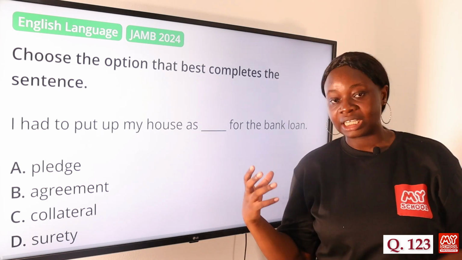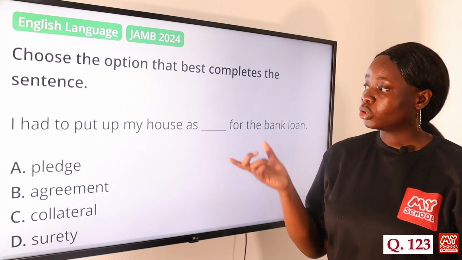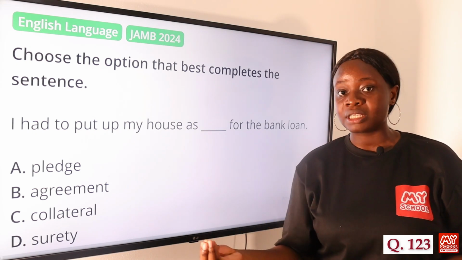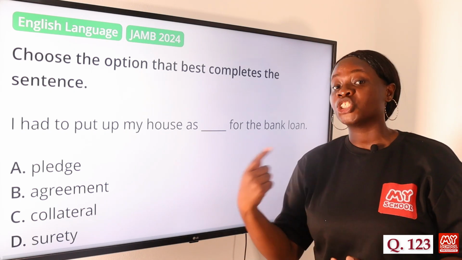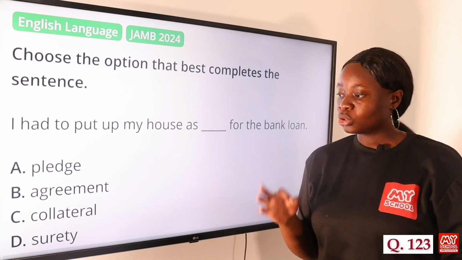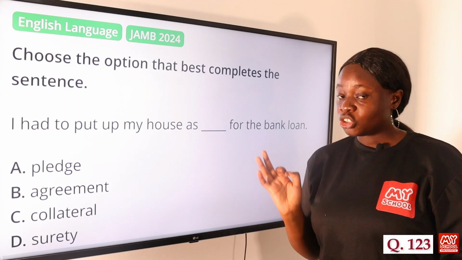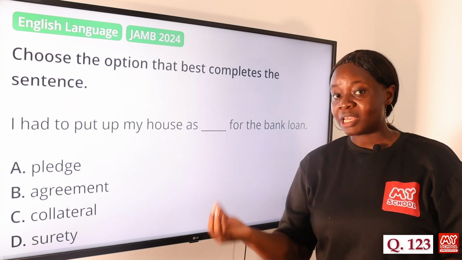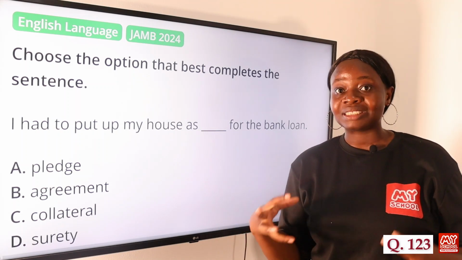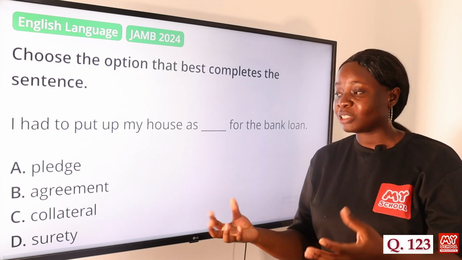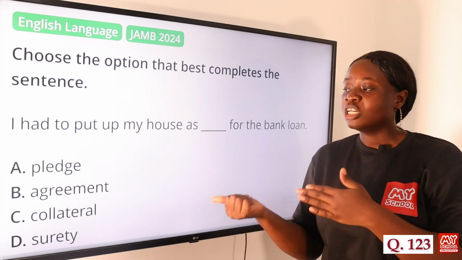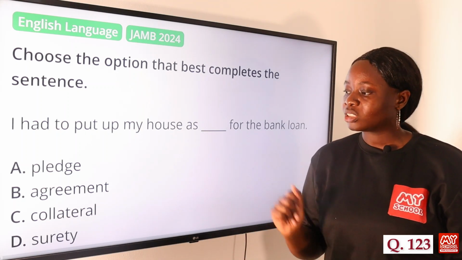Collateral is a terminology that is associated with banking and finance. So whenever you borrow money, you put up something as collateral. That means as a security for the loan, in exchange for the loan that you've collected. So this is security just in case the borrower refuses to repay the loan. So collateral is that security, something of value that you have to put up in exchange for a loan, just in case you cannot repay the loan. Option C, collateral, is the answer to this question.